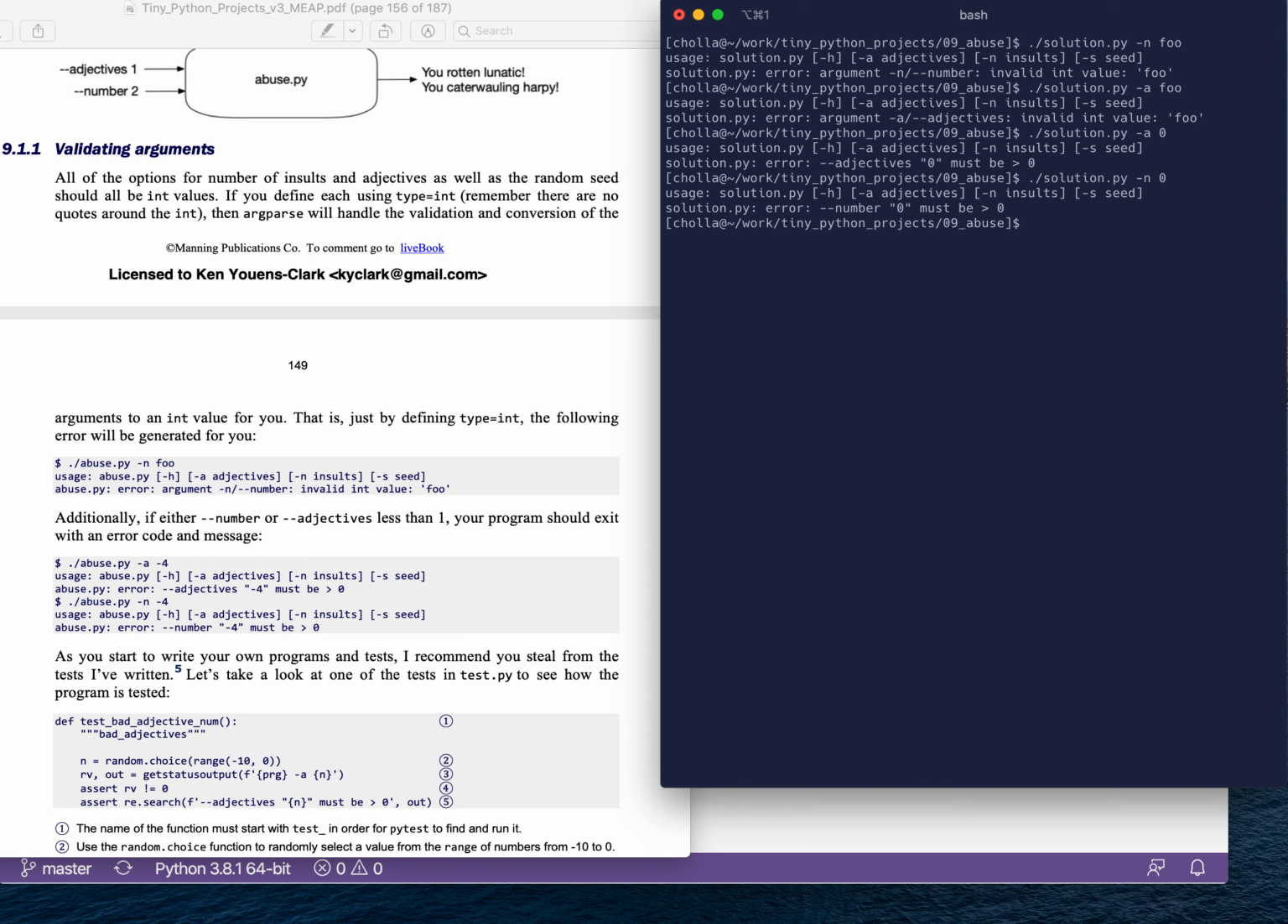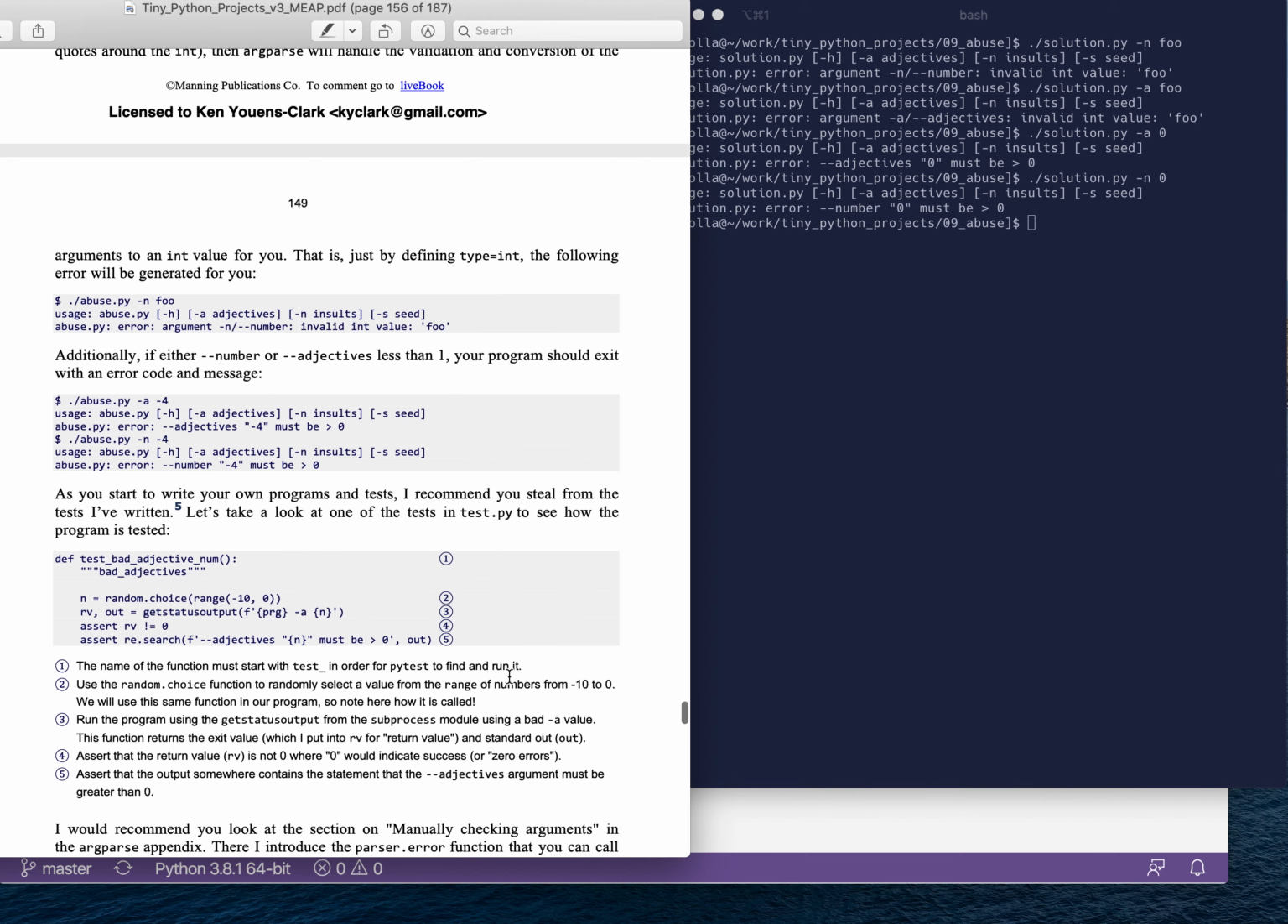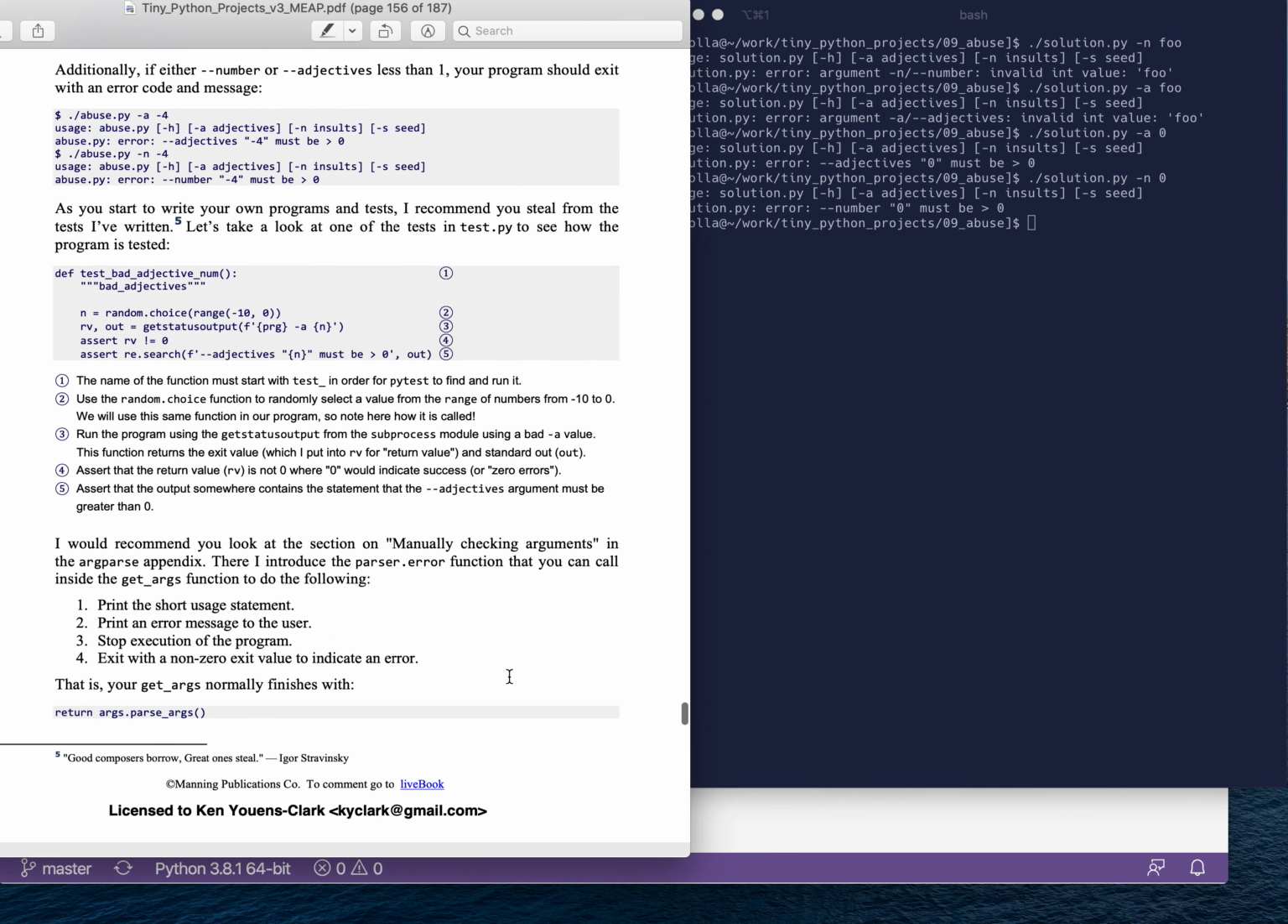We're not going to put an upper limit on it, but there is going to be a lower limit. So those are some of the things that we're going to have to learn how to do as far as validating our arguments. So here I'm just showing you that in the test.py, there is a test called bad adjective number.